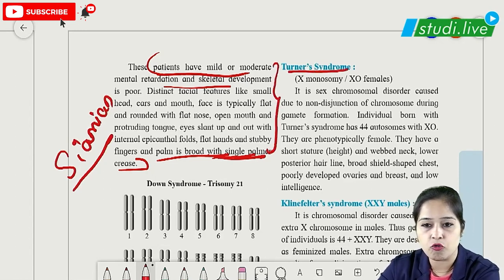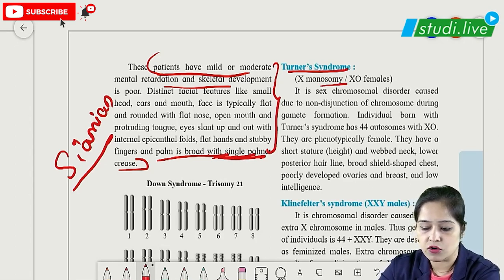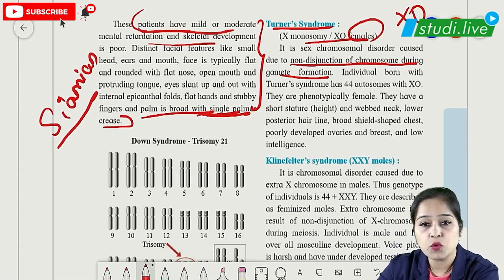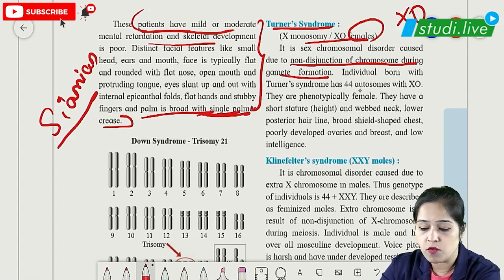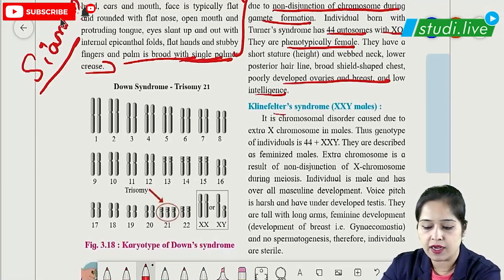Next is Turner syndrome. Earlier in Down syndrome we saw that one chromosome was extra. In Turner syndrome, which occurs in females, one X chromosome is missing, and it is caused due to non-disjunction, which is the failure of chromosome separation during gamete formation. So the individual has a normal 44 autosomes, but one X chromosome is missing. They look female, but they are not able to have children because of poorly developed ovaries, so they are reproductively not functional.